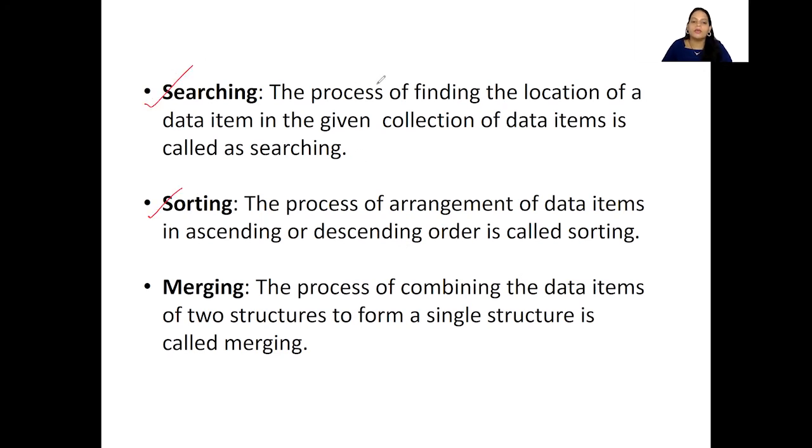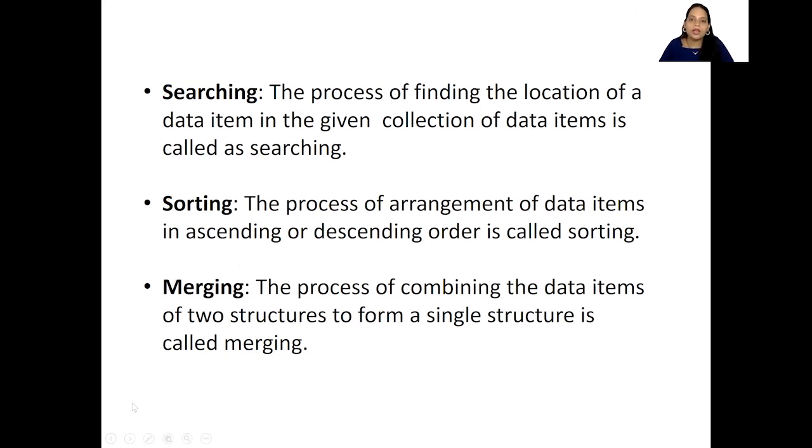Then we have sorting. What is sorting? Sorting is nothing but arranging them either in ascending or descending order. So we are going to take this data structure and arrange it in either descending or ascending order. We can do that operation in this linear data structure. Next one is merging. What is merging? The process of combining the data items of two structures to form a single structure is called merging. Here, the structures have to be of the same type. So if you're using a stack, it has to be a stack. If you're using a queue, it has to be a queue. Okay. So we can merge those two using the merging operation.